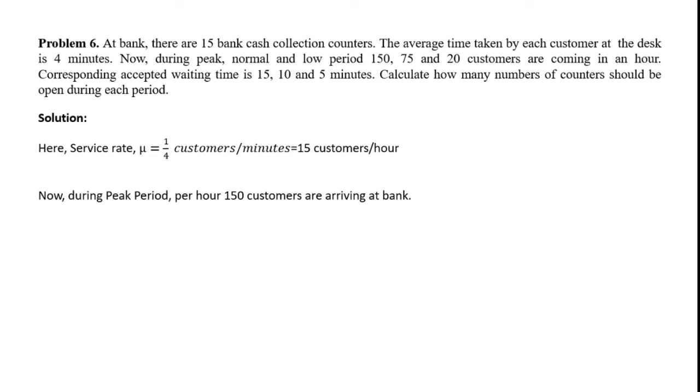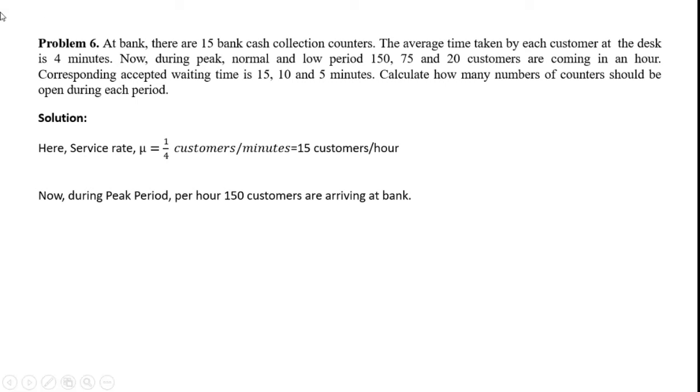Now we will calculate for each and every 3 periods. The service rate will remain the same for each and every period because the bank is providing this service for each and every period, but the arrival rate will vary. So we will find out for all the 3 periods, and then we will calculate how many counters should be open during each period. We will start with the peak period.